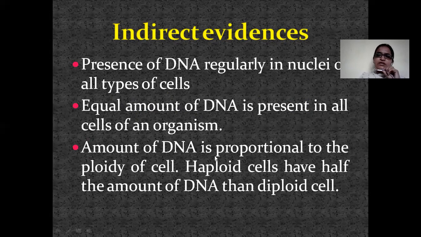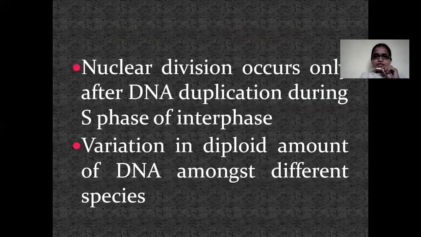This also shows that maybe DNA is the genetic material, and the amount of DNA is proportional to the ploidy of a cell. They have found that a haploid cell has half the amount of a diploid cell, and nuclear division occurs only after DNA duplication. First, DNA should replicate, and then the nucleus will divide.